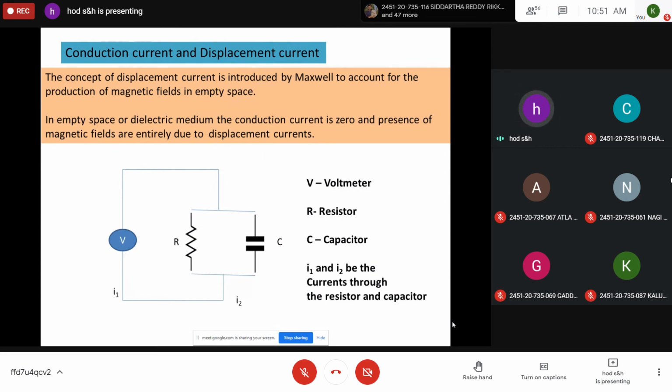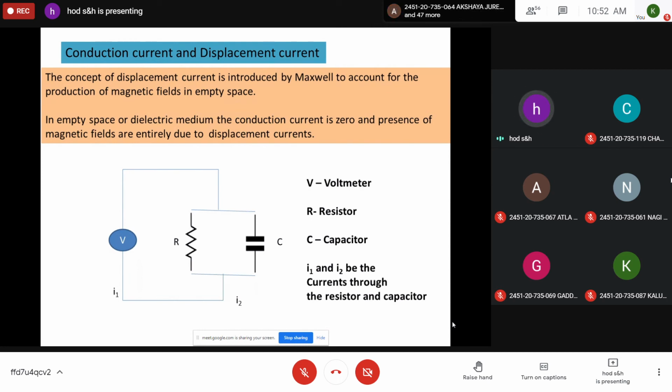The concept of displacement current was introduced by Maxwell to account for the production of magnetic fields in empty space. Because in empty space or a dielectric medium, the conduction current is 0, since they won't follow Ohm's law, and the presence of magnetic fields is entirely due to this displacement current. Due to the displacement of charges, some magnetic field is produced, and this current is called displacement current.